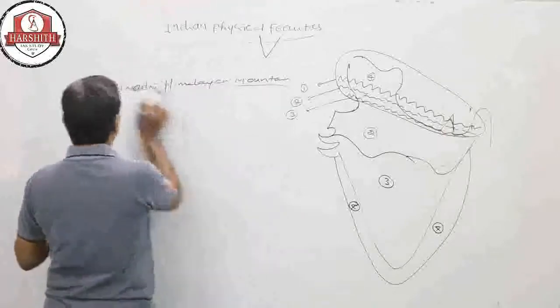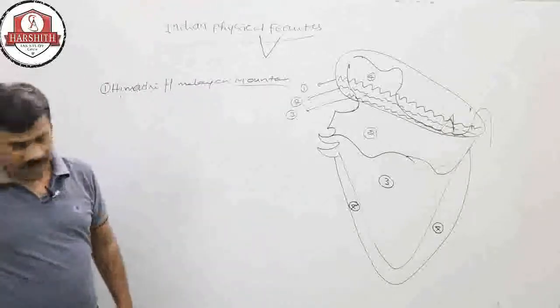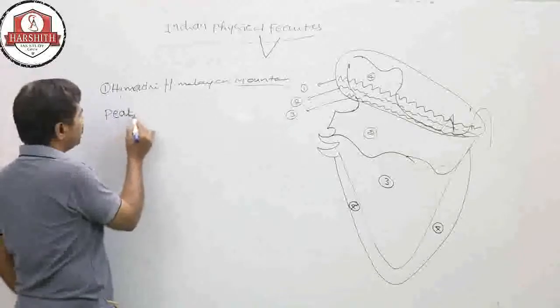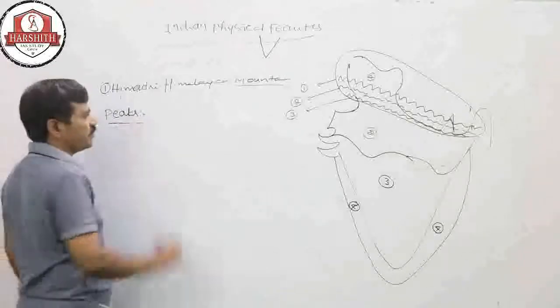Right, now about the peaks. They are the world's highest peaks on the Himadri.